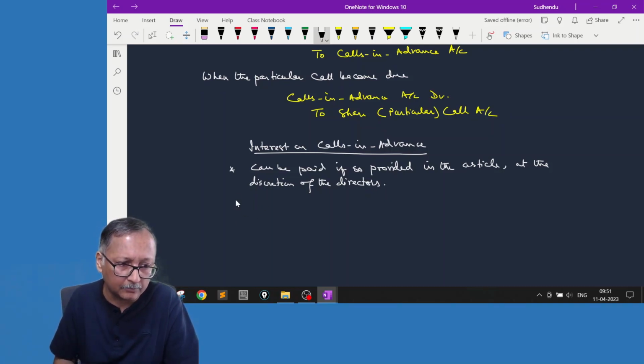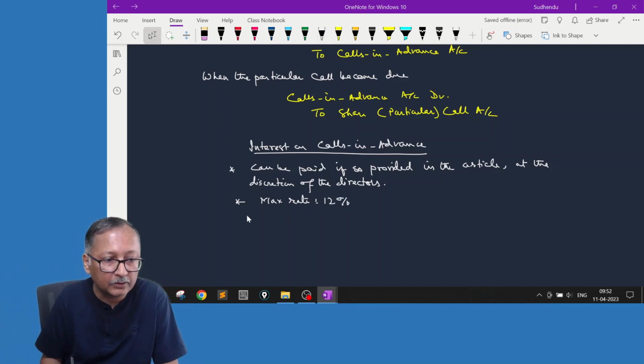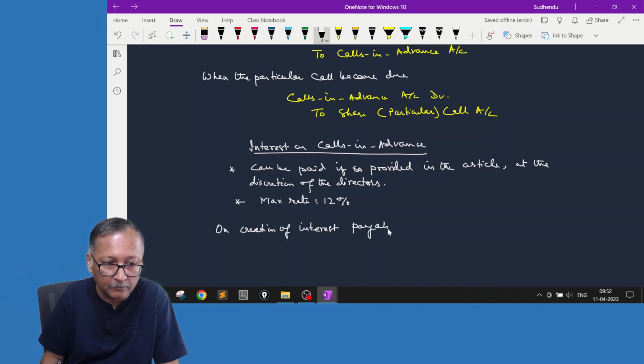Now, as per law, the max rate is 12%. So here what will you do? First you need to create the payable, on creation of interest payable. What will be your entry?